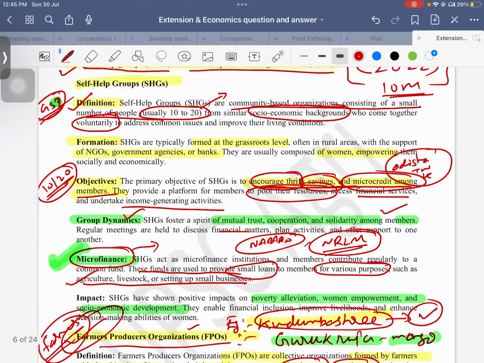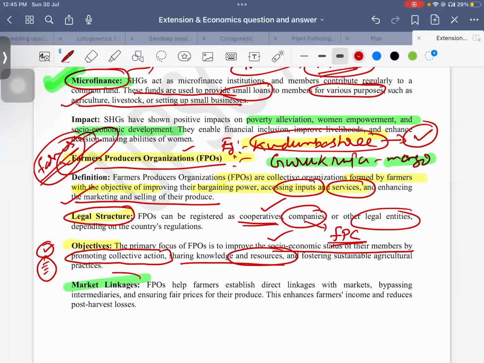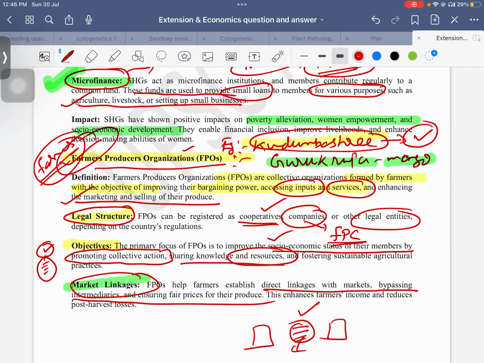And when we come to FPOs, they try to provide the market linkages, which means direct linkage with the market, bypassing intermediaries. What happens? All the middlemen take a huge chunk of the profit. So here are the farmers, here are the customers, and these middlemen act as a chunk in between. So what we are doing here is directly connecting farmers to the customers through FPOs.